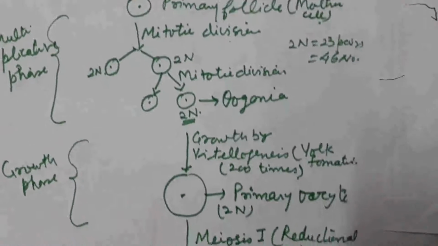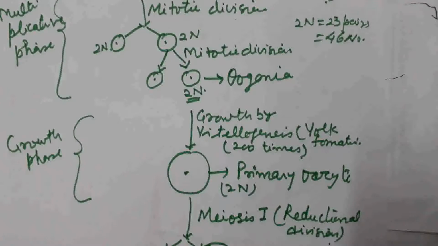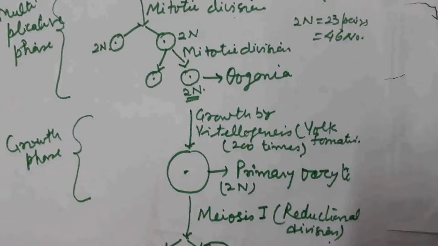After that the growth phase takes place. In the growth phase vitellogenesis takes place, that is yolk formation. Yolk is the nourishing tissue. By the growth process the size of the oogonia increases by 200 times, and now we call it the primary oocyte, in which chromosome number is still diploid.